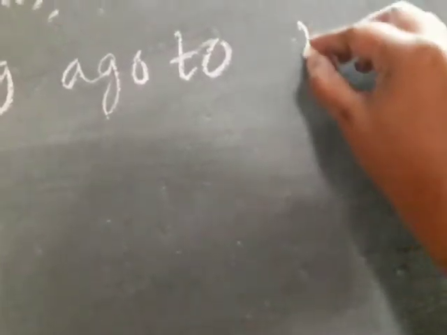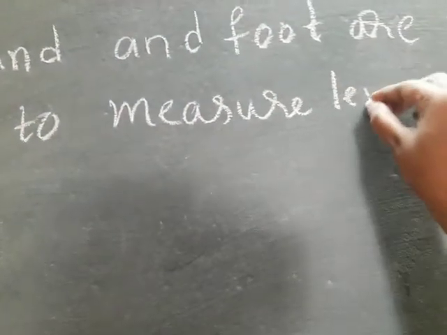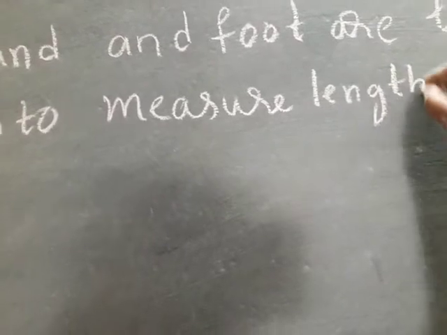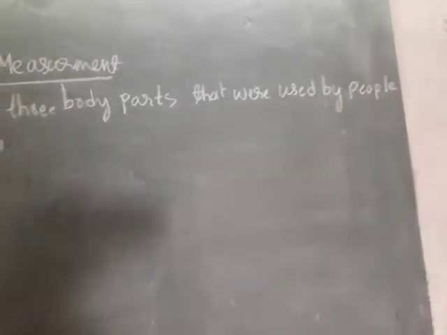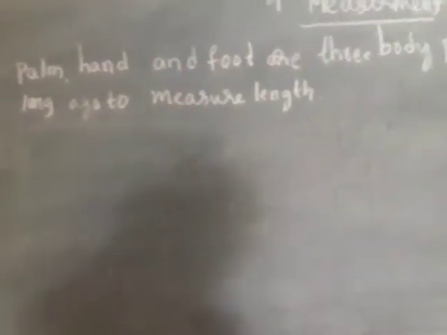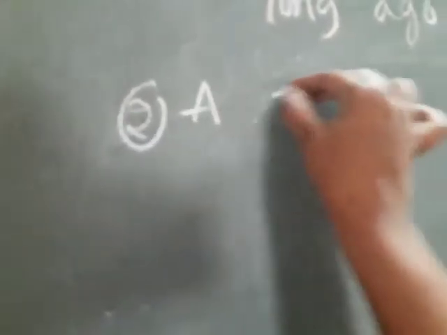It is the first question answer. Palm and hand and foot are three body parts that were used by people long ago to measure length.